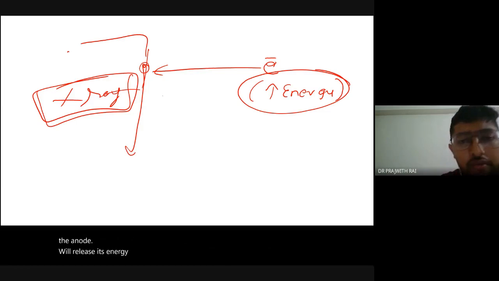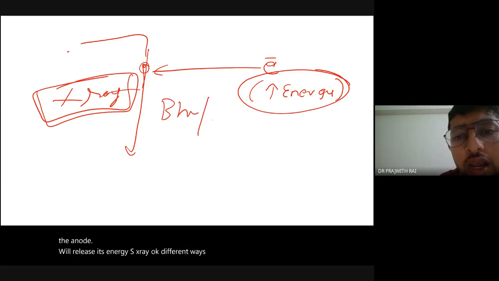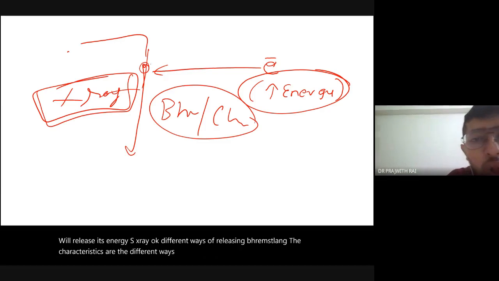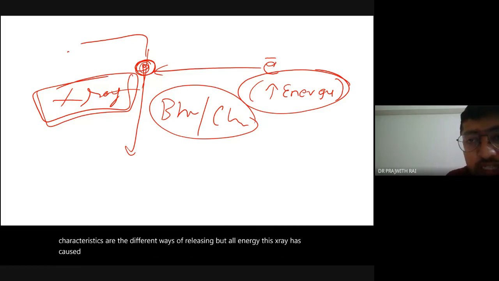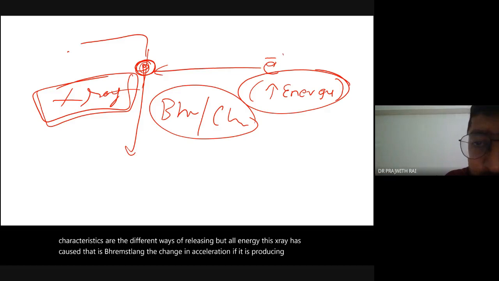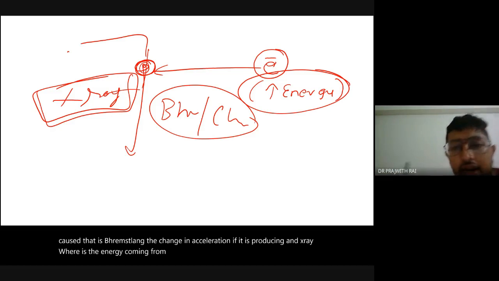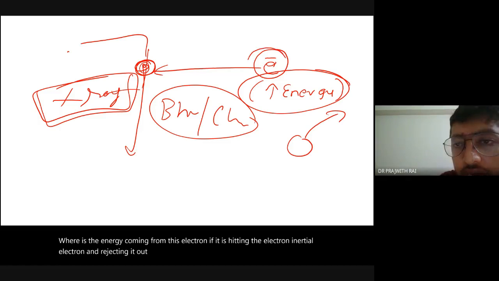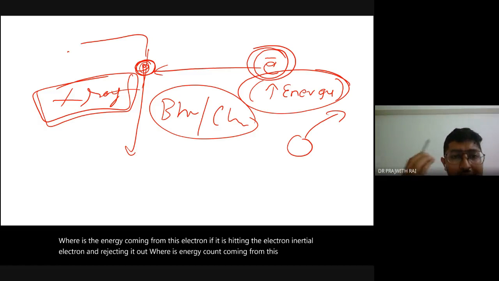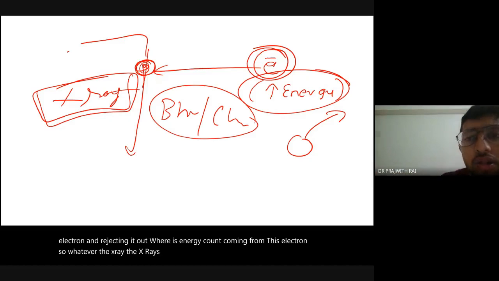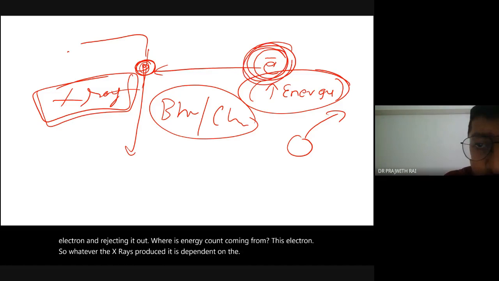There are different ways of releasing, Bremsstrahlung and characteristic. In Bremsstrahlung, the change in acceleration produces an X-ray, and the energy comes from this electron. So whatever X-ray is produced is dependent on the energy of this electron.